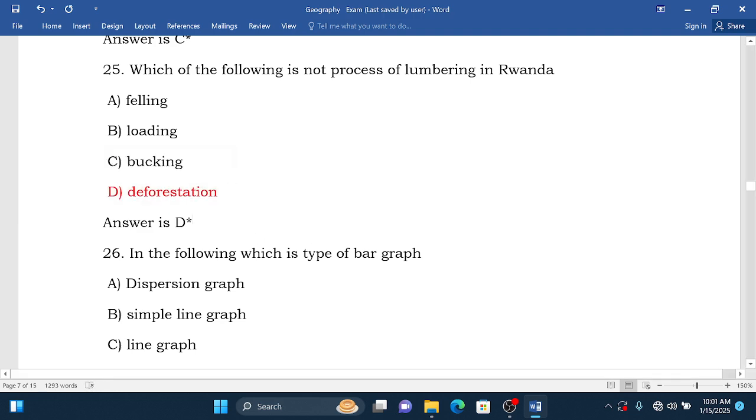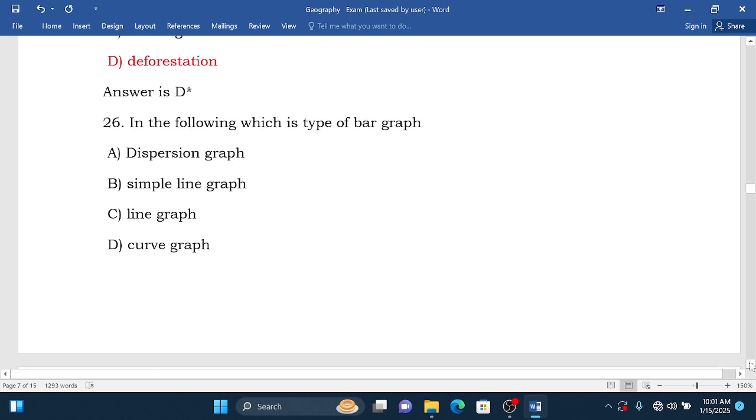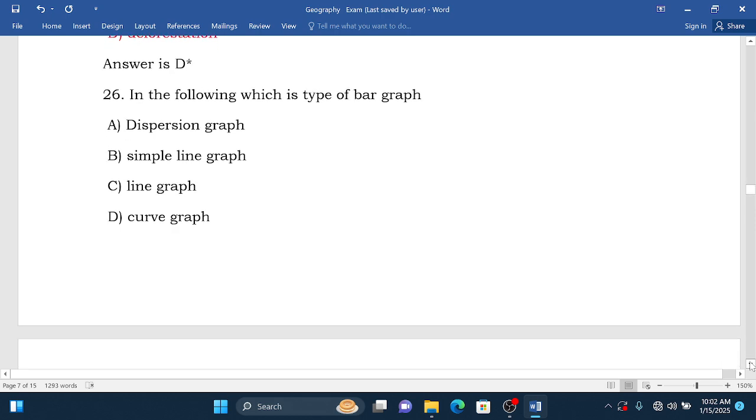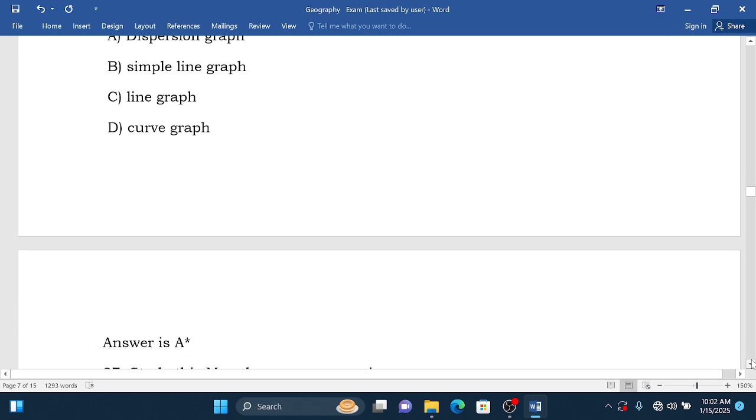We go to question 26. In the following, which is a type of bar graph? Dispersion graph, simple line graph, curve graph.